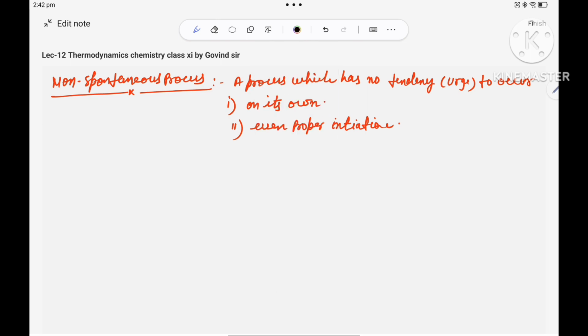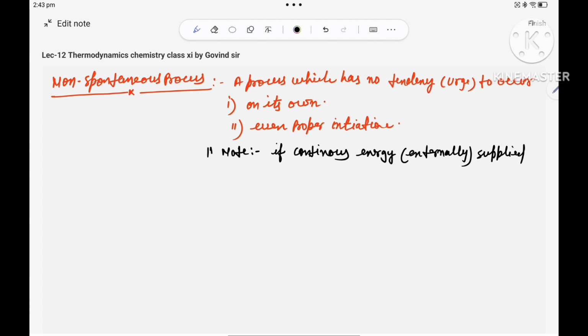And the very important note here, nobody will tell about this: if continuous energy, which energy? External, is supplied, so that is the important part here.